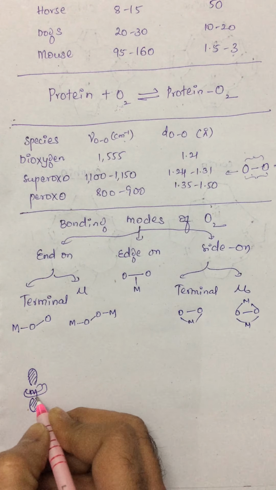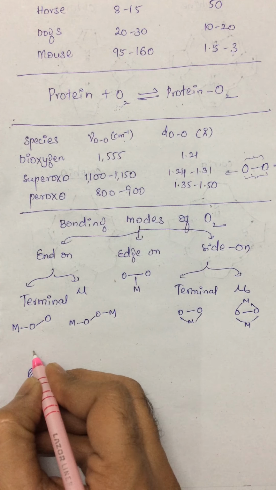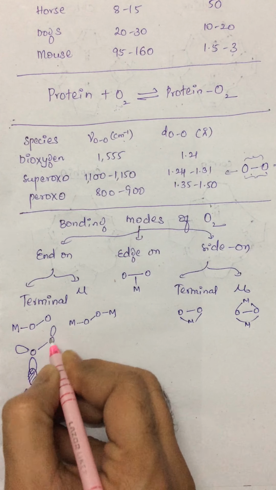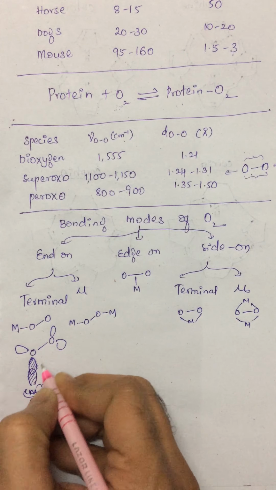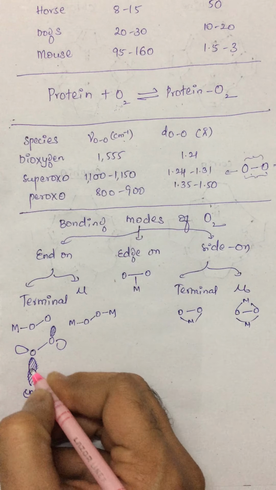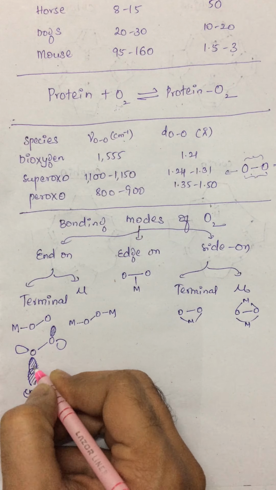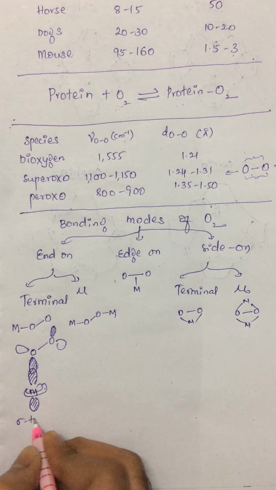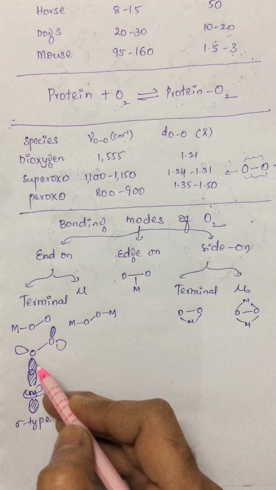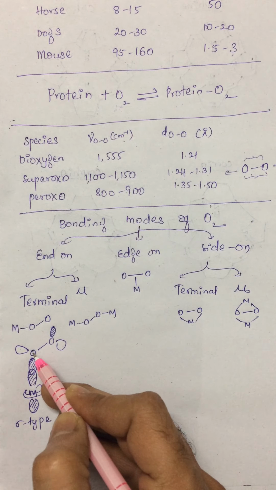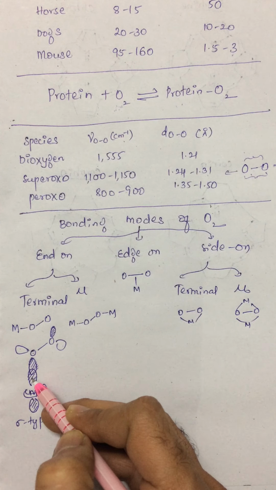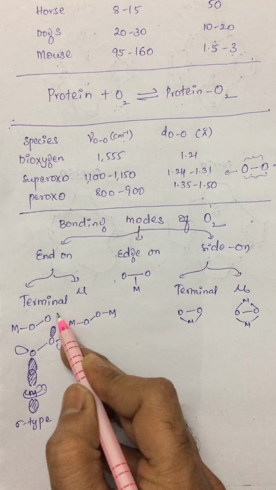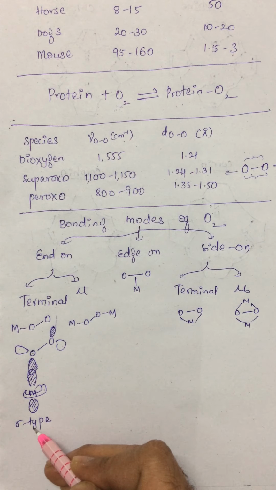all this is in one phase, this one is in another phase. The antibonding orbital of the dioxygen is being involved in this. These two are in the same phase, these are in the different phase. This is called a sigma type of interaction. Now this is end-on terminal, only one metal atom is bound. Suppose it is end-on bridging, another metal atom can also bind to this lobe of the oxygen atom. This is a sigma type of interaction.